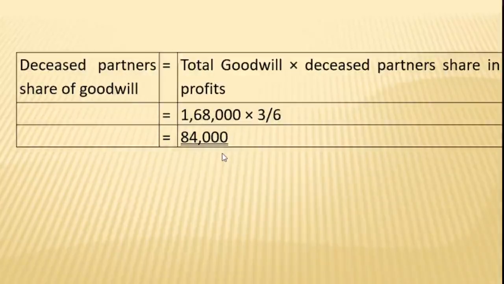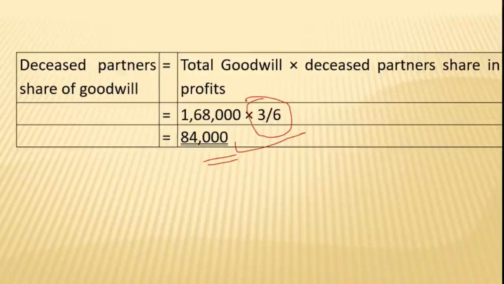So you get an answer of 84,000 as the deceased partner's share of the goodwill, and his share is 3 by 6.